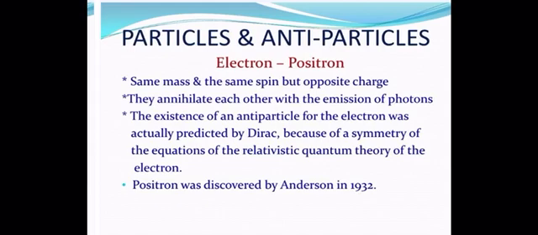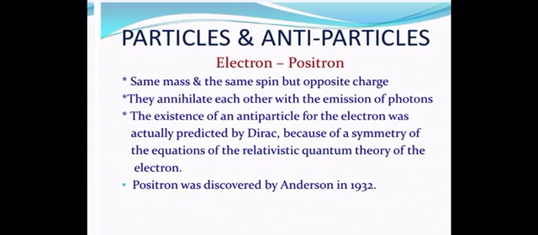So next we come to the article, that is particles and antiparticles. So what are these? Let's discuss, taking the case of the electron and positron. They both have the same mass, and they both have the same spin. But the difference is they have opposite charge, because the electron is e negative and the positron is e positive. Whenever a particle and antiparticle meet, they annihilate each other with the emission of photons. So we already know the reaction, that is e negative plus e positive giving 2 gamma.